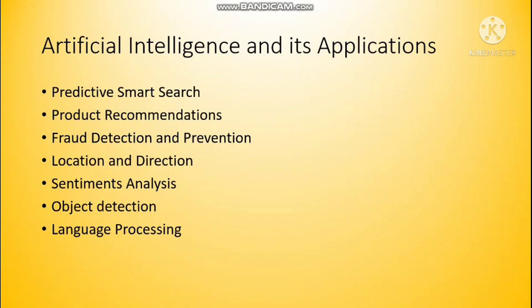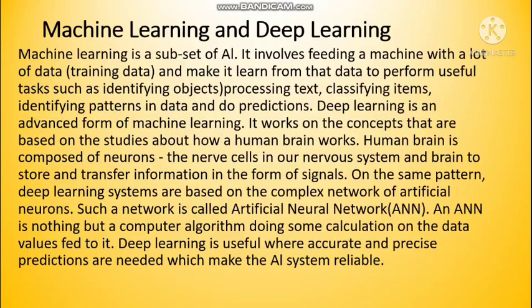Next is machine learning and deep learning. Machine learning, as I told, machines are basically trained to behave in a particular situation, and for that algorithms are fed into that, and once they are working correctly, their practical tests are being conducted. So all those will go under machine learning.